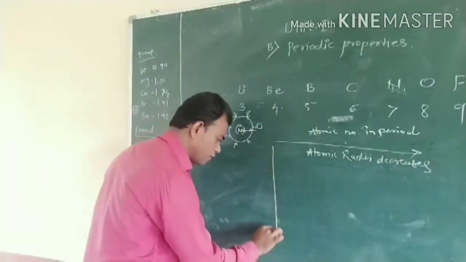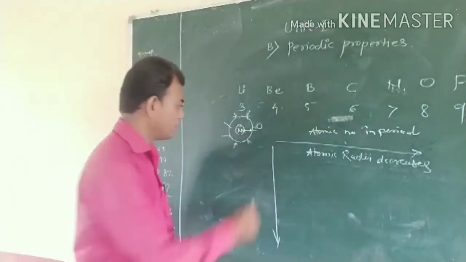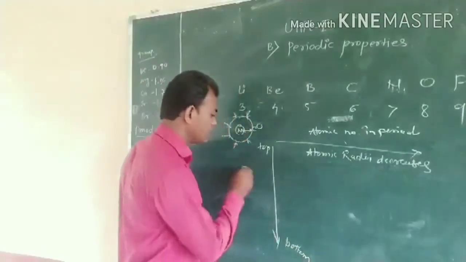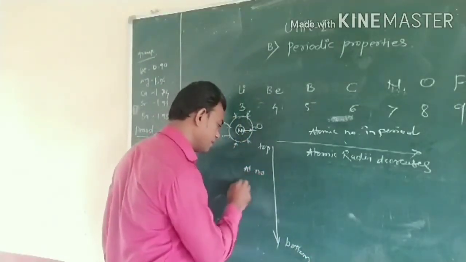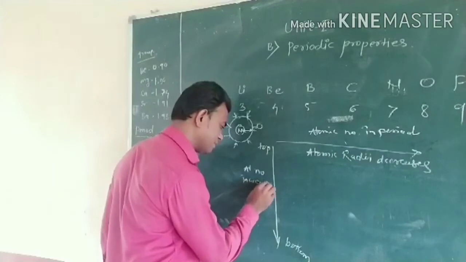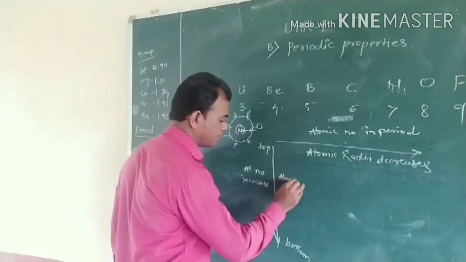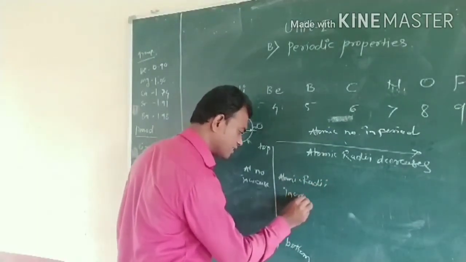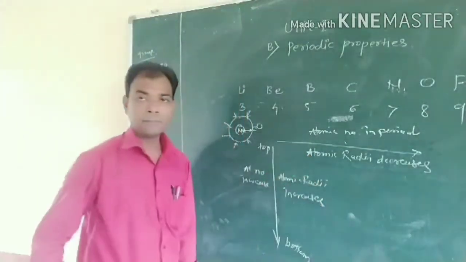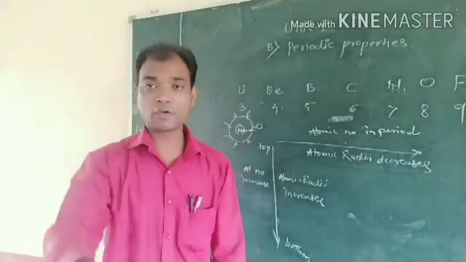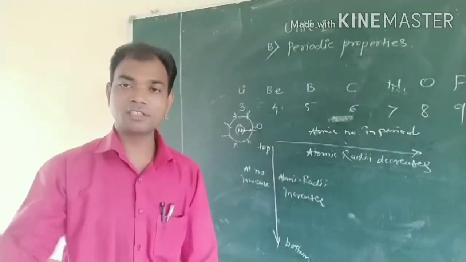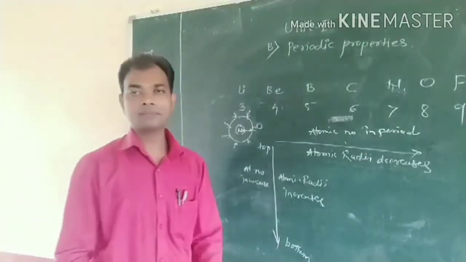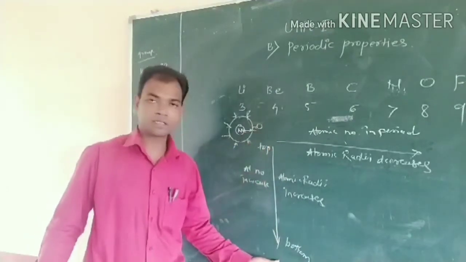In the case of a group, from top to bottom, the atomic number increases and the atomic radius also increases, because the new electrons are added in a new main energy shell. So the size of the atom goes on increasing from top to bottom.